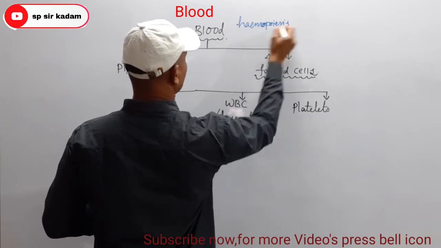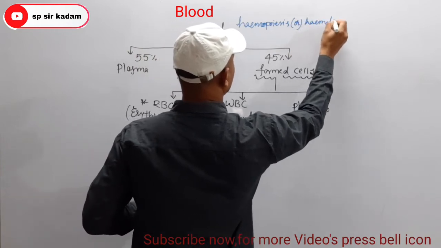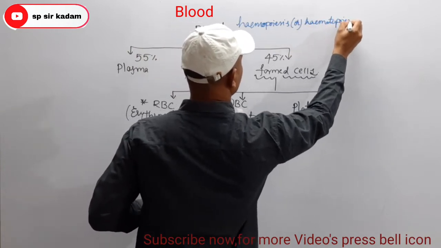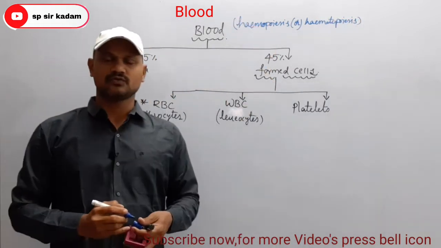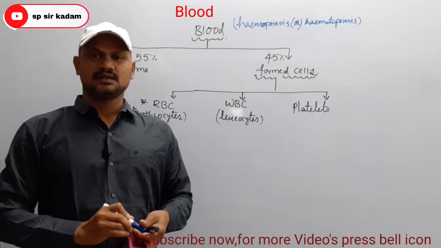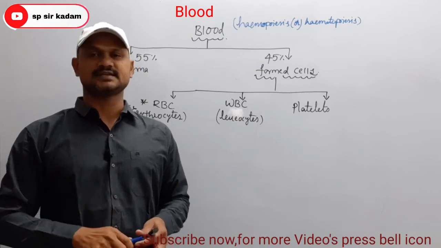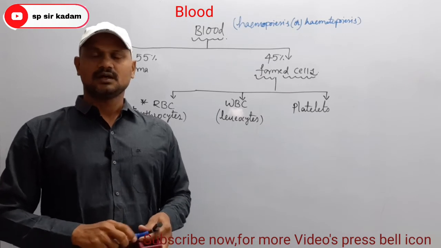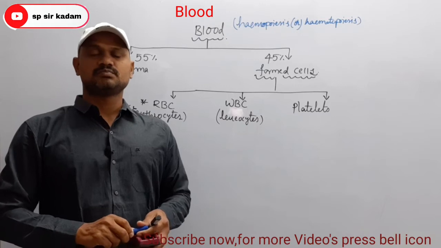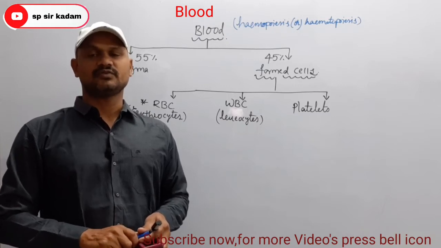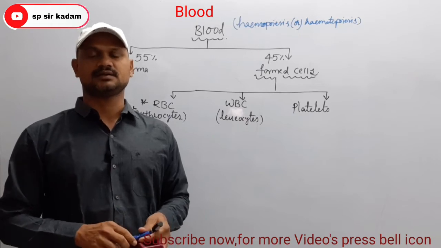These blood cells are formed from different organs in different stages of development.